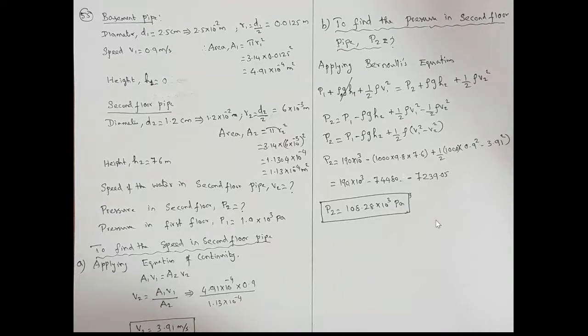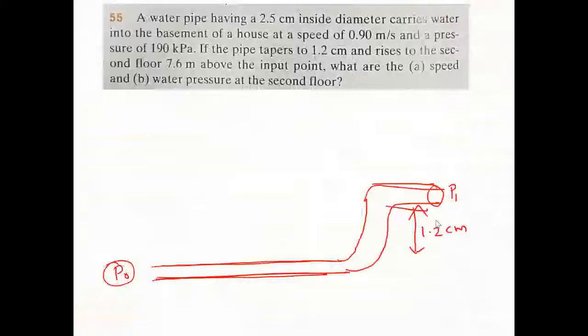The value of the tapers is nothing but the diameter. Actually, the diameter of the pipe is given as 1.2, but height. What is the height? 7.6. What is the height of the pipe from the basement? 7.6 meter. So you have to see the pipe is exactly in the basement, and then it is rising to 7.6 to the second floor.